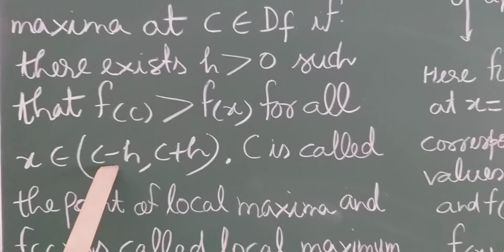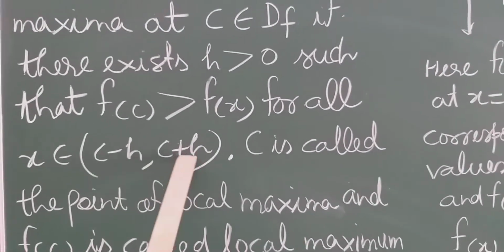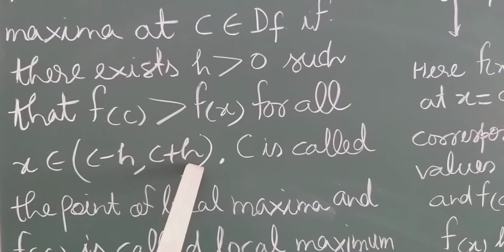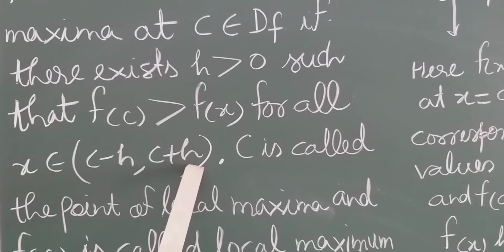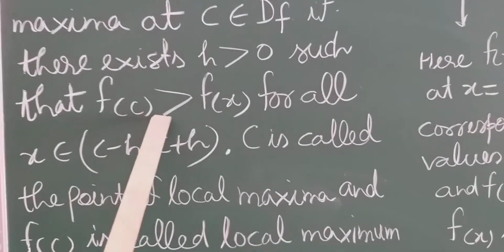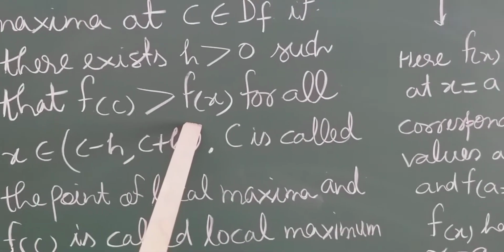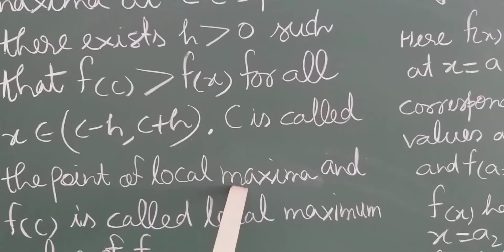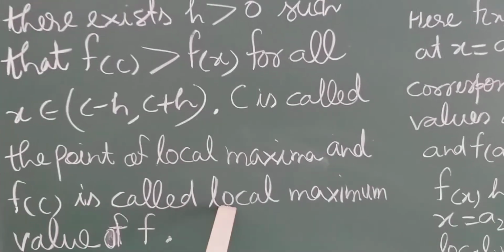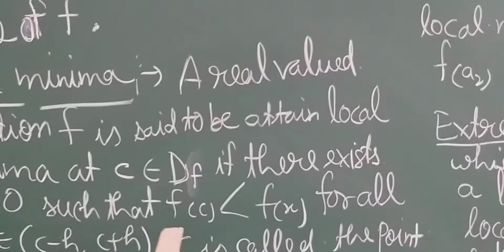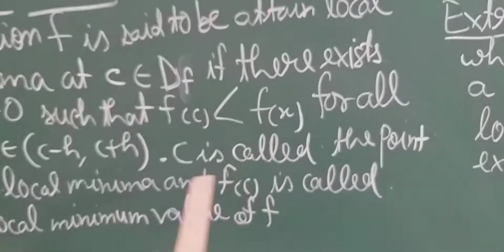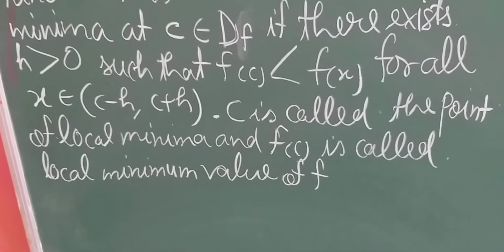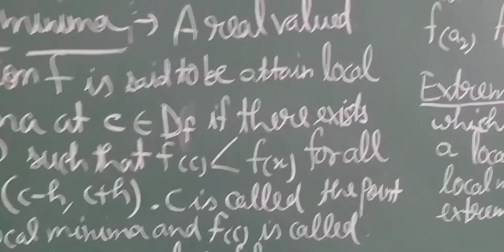So students, when values a little bit less than c and a little bit more than c are applied in the function, and the f(c) value comes greater than f(x), then c is called the point of local maxima and f(c) is called the local maximum value. And if f(c) is less than f(x), then c is called the point of local minima and f(c) is called the local minimum value of f.